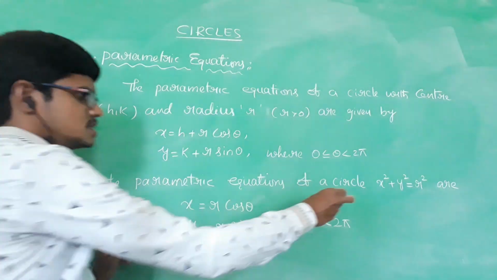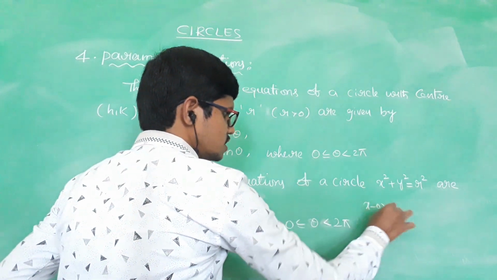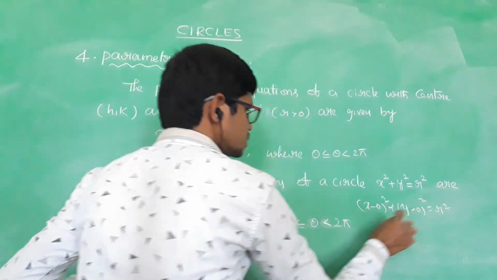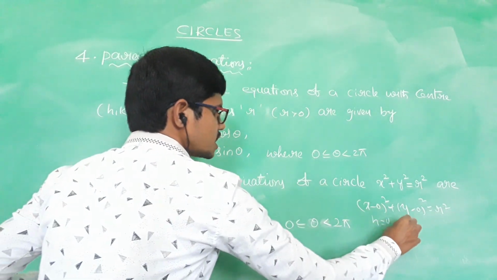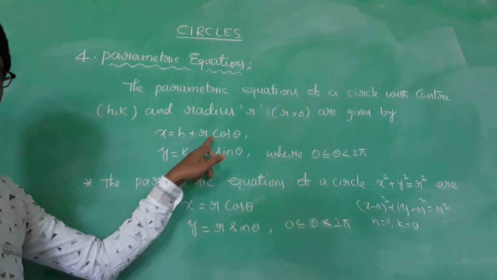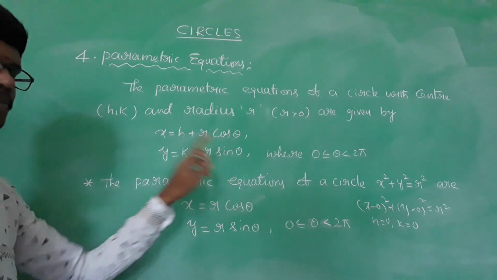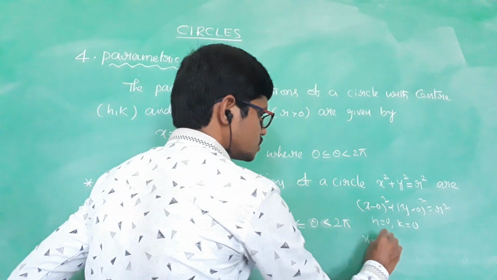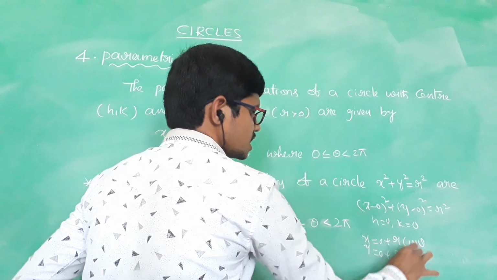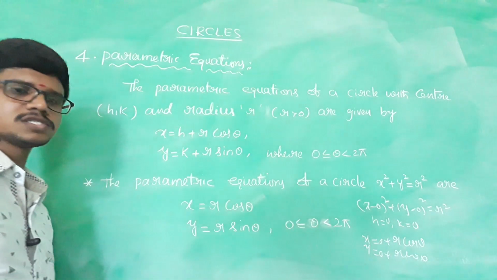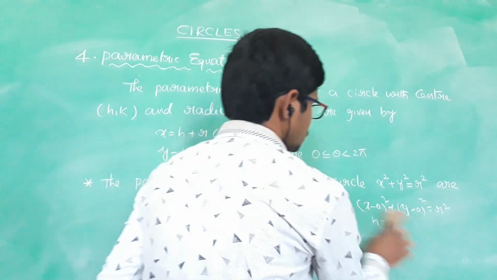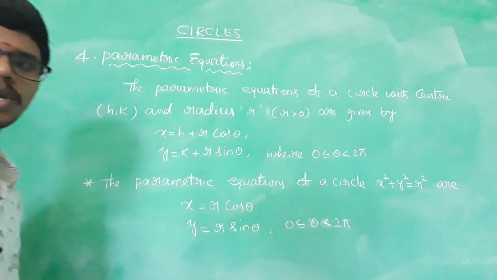This is the circle with center 0, 0 and radius r. So here h is equal to 0 and k is equal to 0. So x is equal to 0 plus r cos theta and y is equal to 0 plus r sin theta. So x is equal to r cos theta, y is equal to r sin theta. These are the parametric equations of the circle x square plus y square equal to r square.